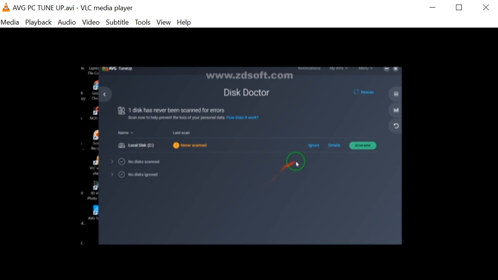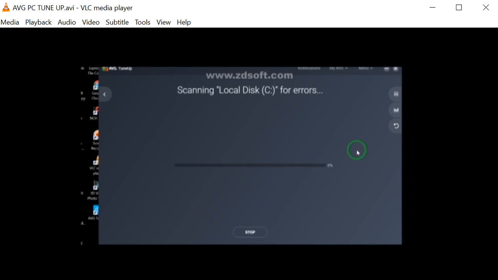That would be scan. Local disk has never been scanned. Scan now. Right. The local disk is being scanned. I guess that should take some time.